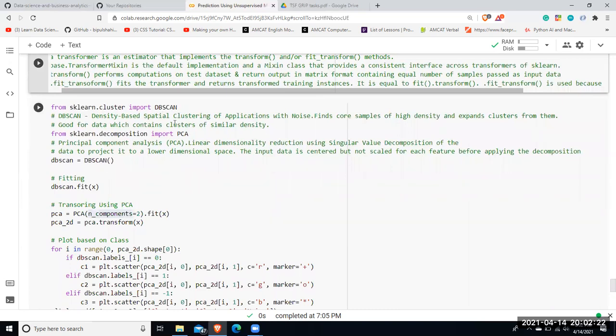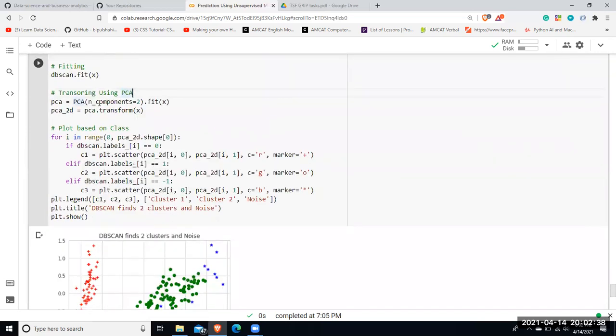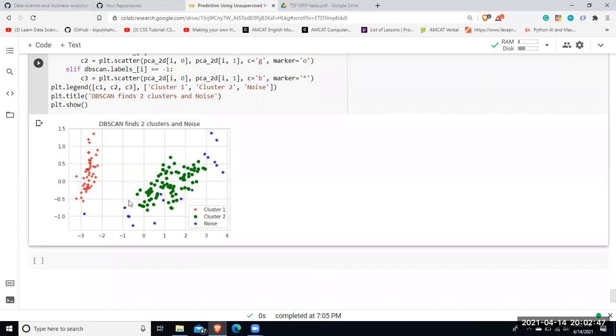Another one is DBSCAN. It means Density-Based Spatial Clustering of Applications with Noise. So here I've used the PCA algorithm. PCA is actually proved to be much better as compared to the t-SNE algorithm. I've first defined the number of components over here as 2, and then I've fitted the model and then transformed it. So here, as you can see, just like k-means clustering, it has also defined clusters, 2 clusters, but with another noise here.